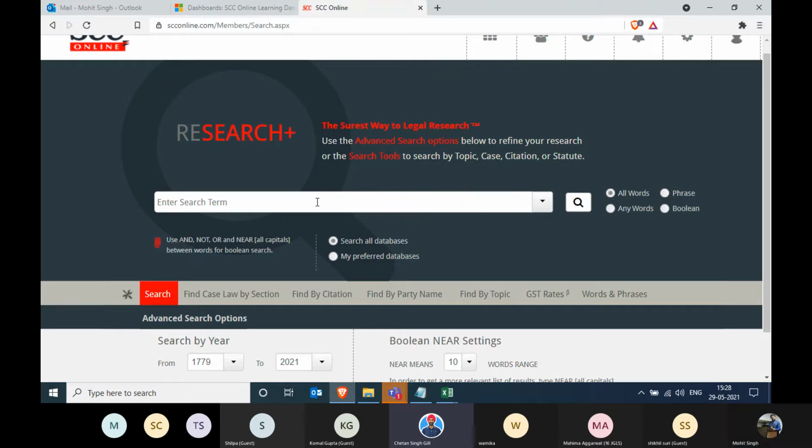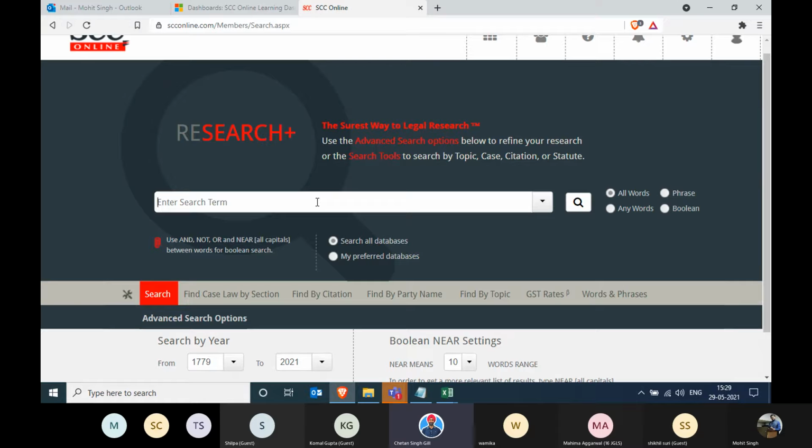When you're doing legal research, we need to understand that we're looking for judgments which have been authored by individuals. Every individual would have a different way of writing a judgment and a different vocabulary. So if you have one sentence that you're looking for, do not write the exact sentence because there are different ways to write that particular sentence.